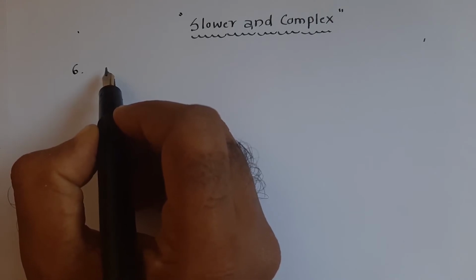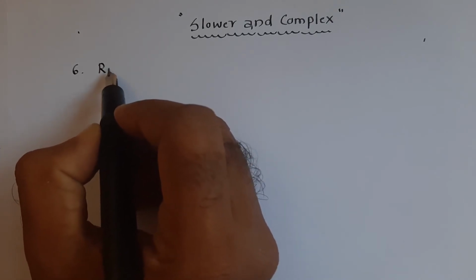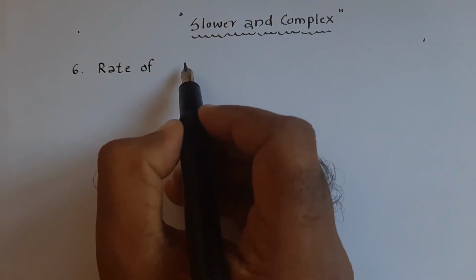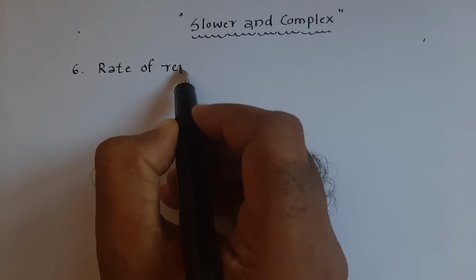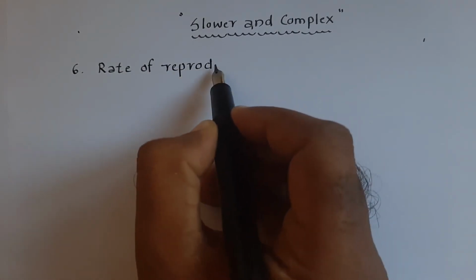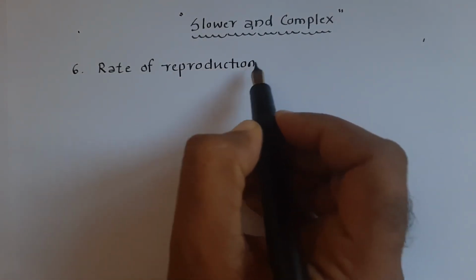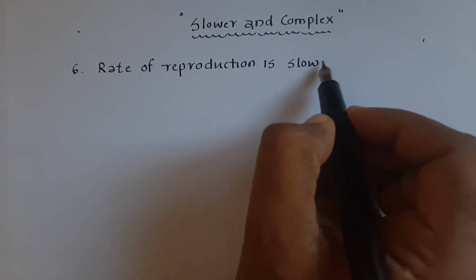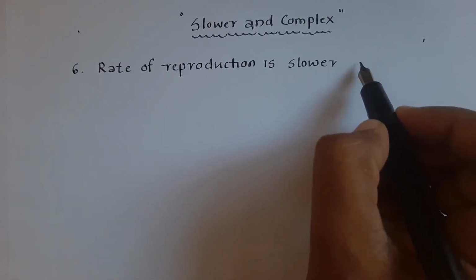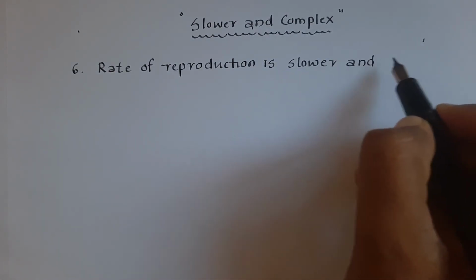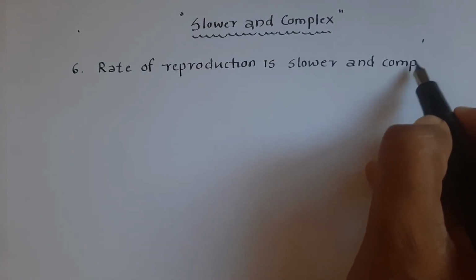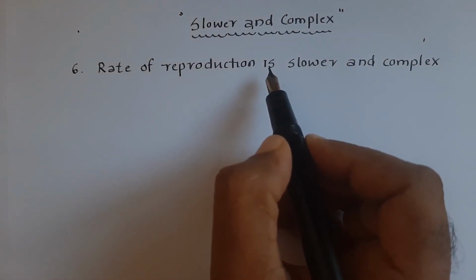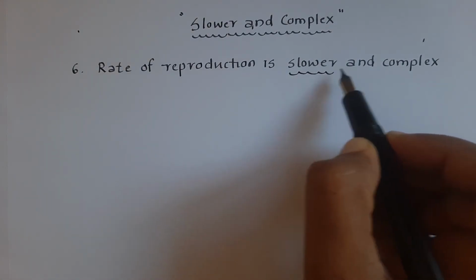The rate of sexual reproduction, that is, the rate of reproduction, is slower and also complex. So here the rate of reproduction is slower and complex.